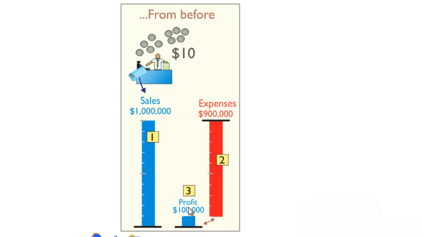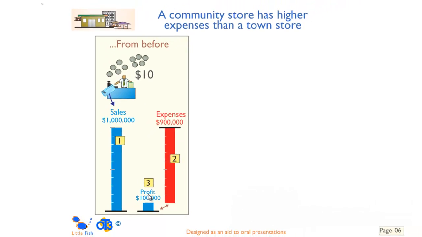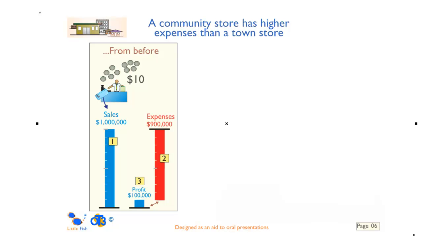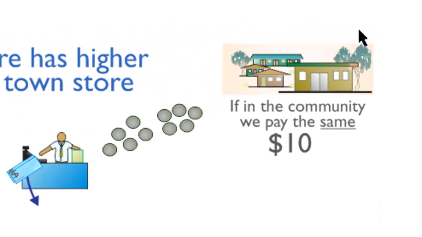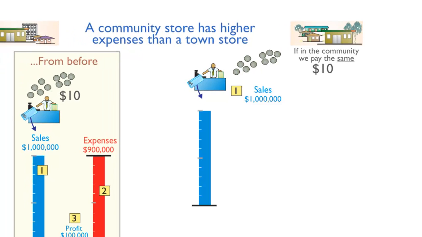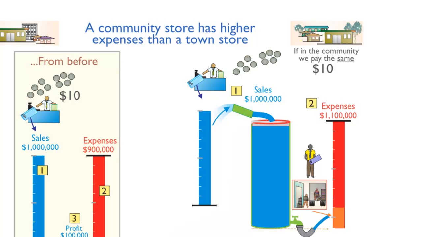We're going to pay the same price on the community that we pay in town. So we put in our $10. So here's the community, the store on the community. We pay $10. Now let's see what will happen. Well, here we are, the sales are good. That's $1 million worth of sales. And when we see the sales money flowing into the tank, we see something very interesting.